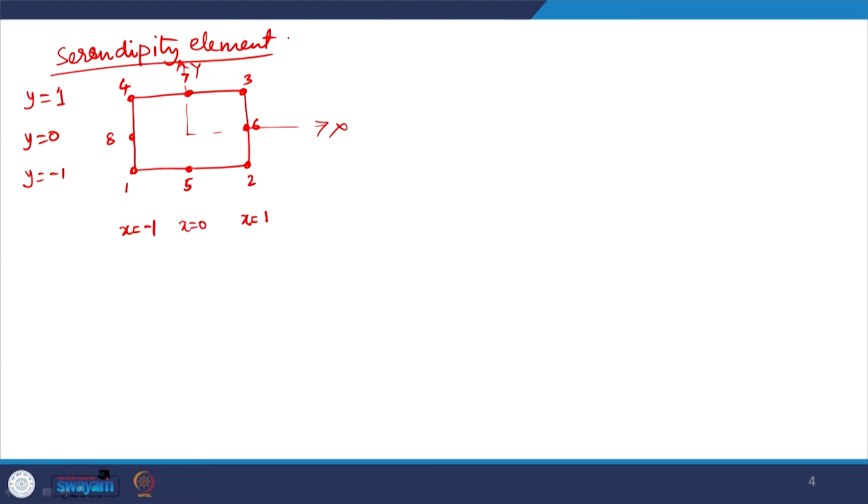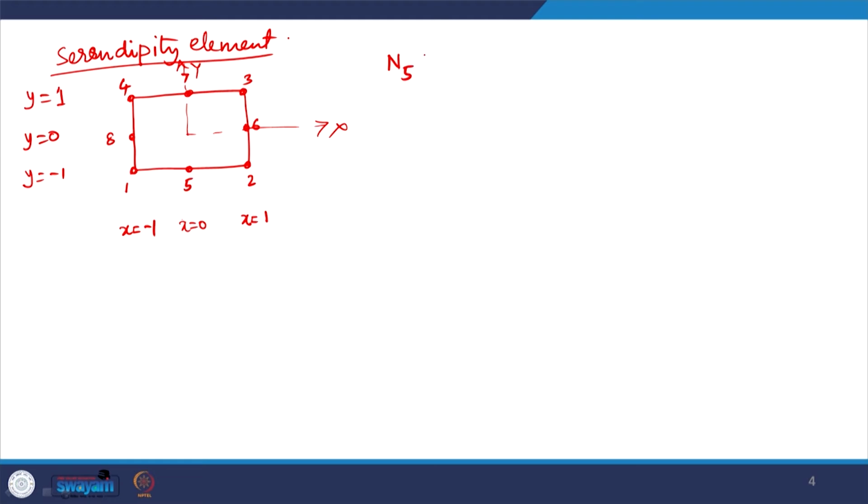So, N5 has to vanish along this line and this line. A very simple way to do that is to multiply the zeros of this line and this line, which is proportional to the interpolation function for node 5, and then I evaluate it at the coordinates of node 5 and normalize it to unit value. So, that way it becomes very simple.